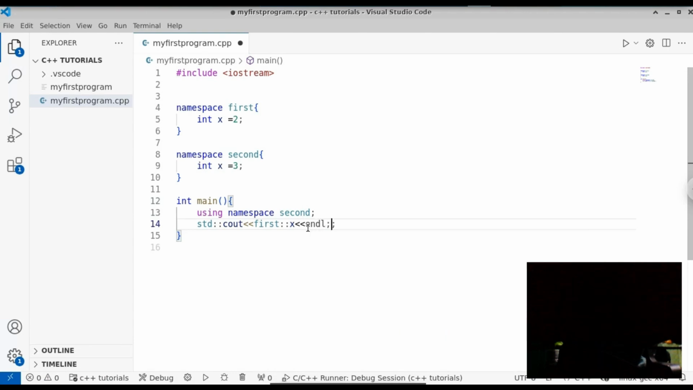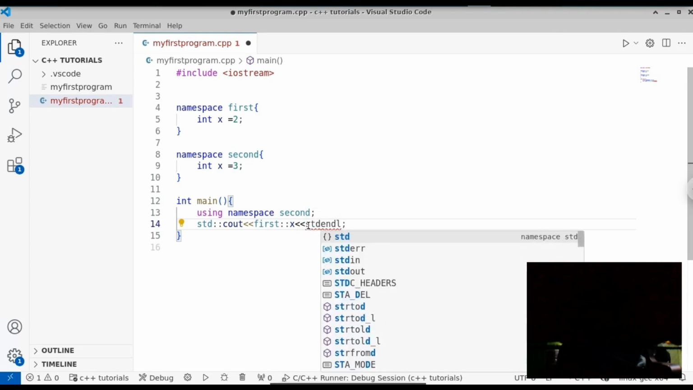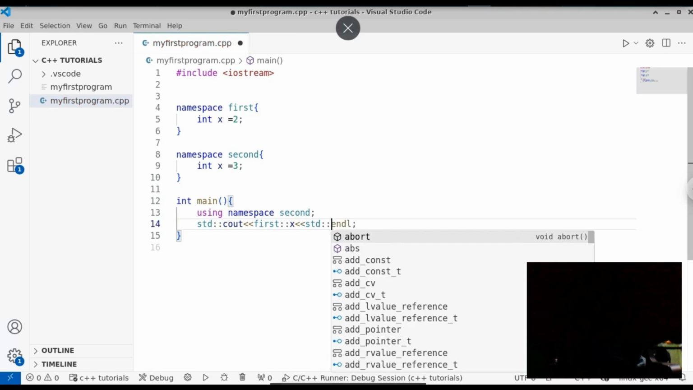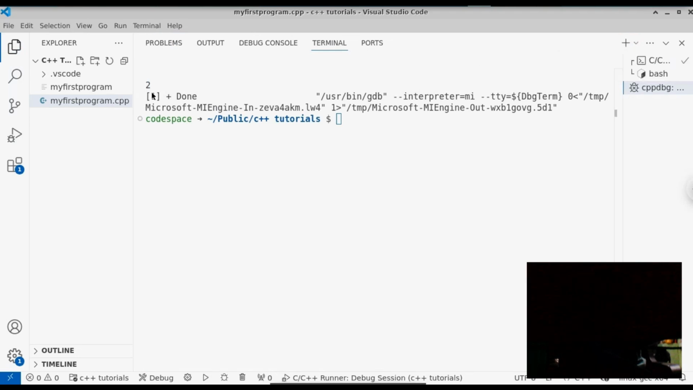So let me add a new line to the end of this. Let's include the standard namespace now. If you run this file now, you can see that you get the output neatly. You can see that you get the output like x equal to 2. We are accessing the first namespace.